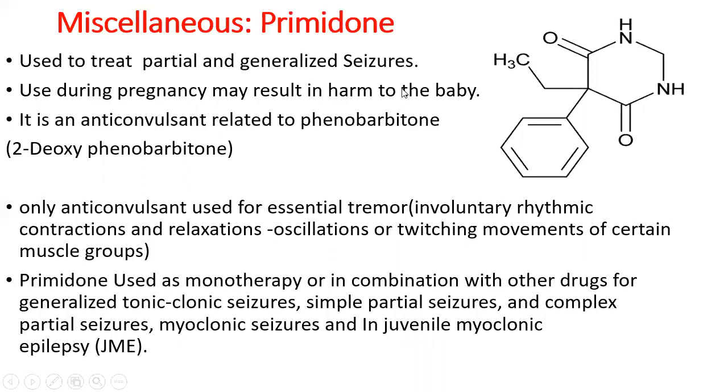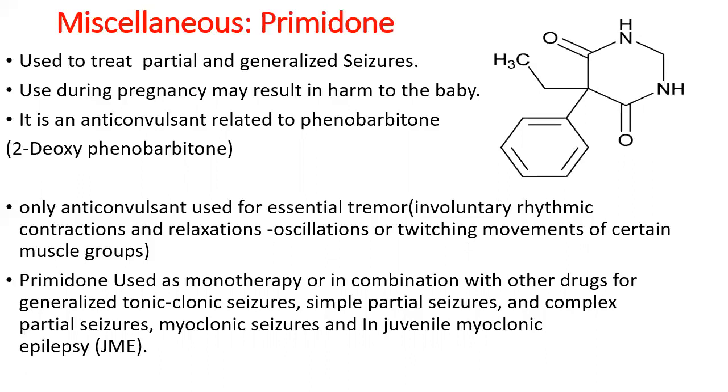So primidone, this is the structure of primidone. If you see, this is a little bit structurally related to barbiturate. If you take barbiturates, in the second position it consists of a keto group, and that particular drug is called phenobarbital.